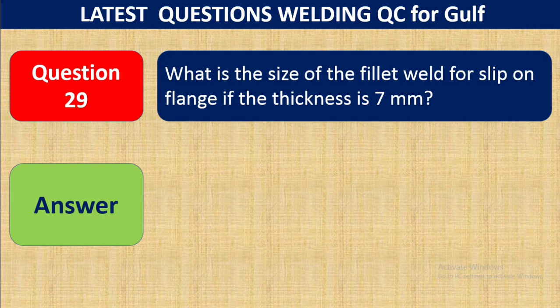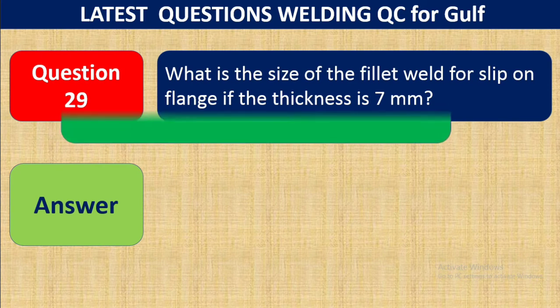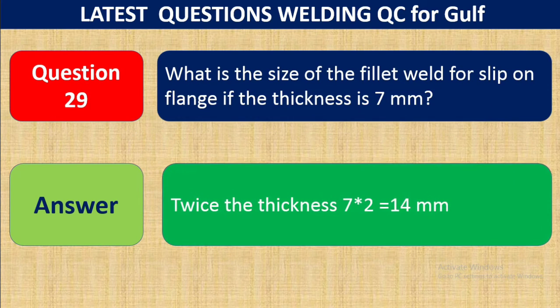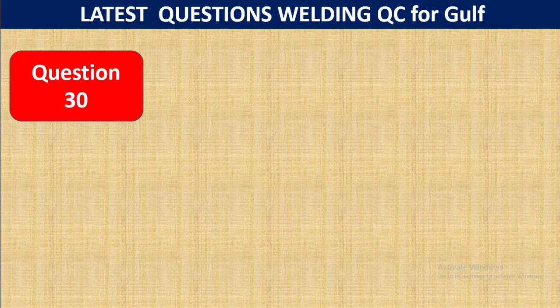Question 29. What is the size of the fillet weld for a slip-on flange if the thickness is 7 mm? For a slip-on flange there is welding, and the thickness is 7 mm, so what will be the size of the fillet weld? Twice the thickness: 7 times 2 means it should be 14 mm.